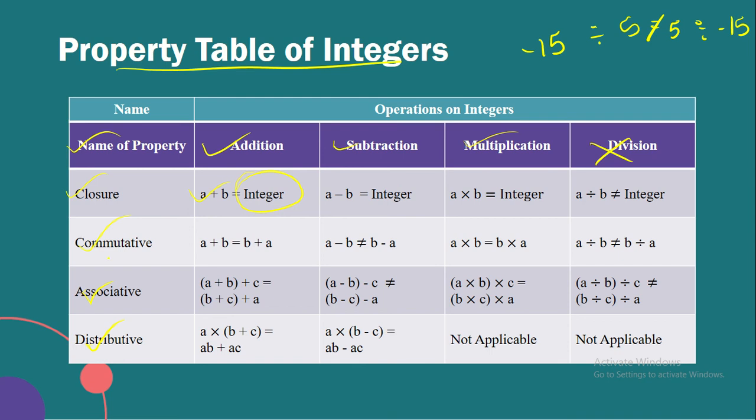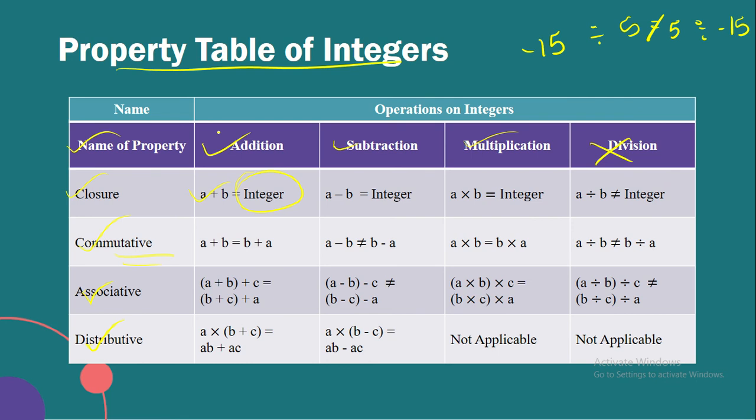So now let's do the commutative property. Commutative property basically states that if we add, subtract, multiply, or divide in any order, it should be equal to the same number, right?